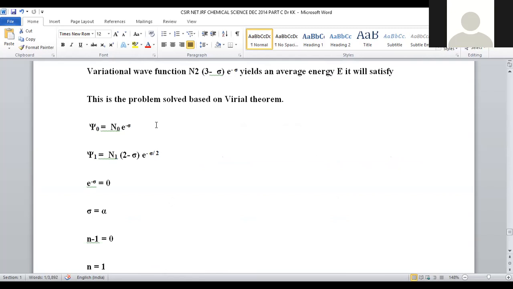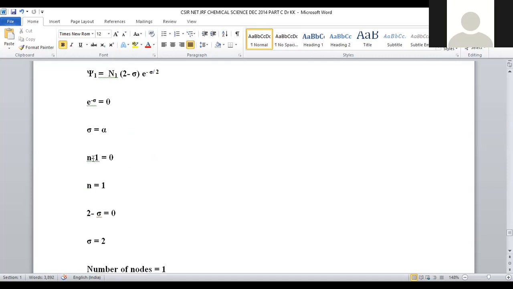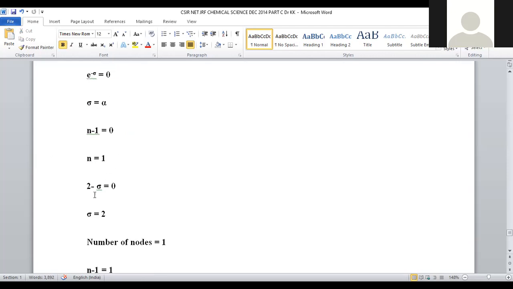For that purpose, here the system with the wave function psi naught is given as n naught e to the power minus sigma. This value is already given within the problem. First level, psi 1 is equal to n1 (2 minus sigma) e to the power minus sigma by 2. This is the next level, the excited level wave function. Now let us assume e to the power minus sigma is equal to 0. In this case, sigma will become infinity. Sigma value will become infinity. If n minus 1 is taken as 0, now n value will become 1.